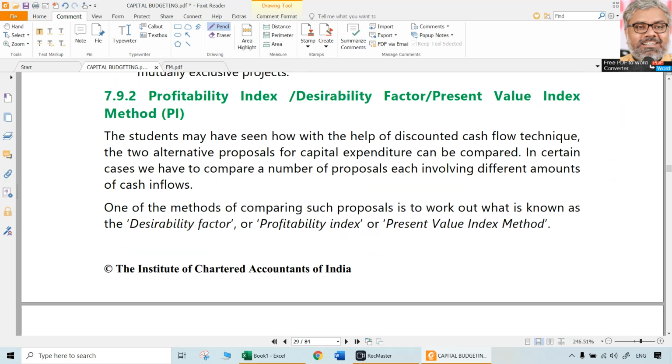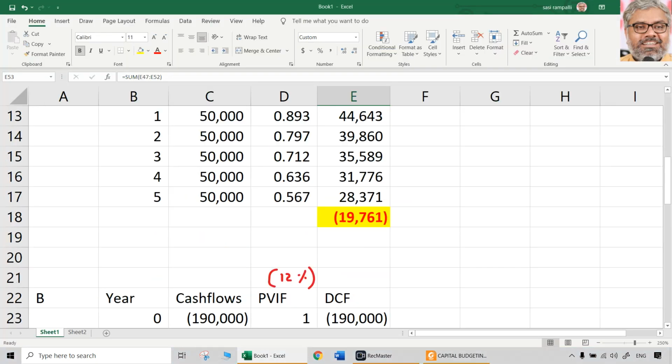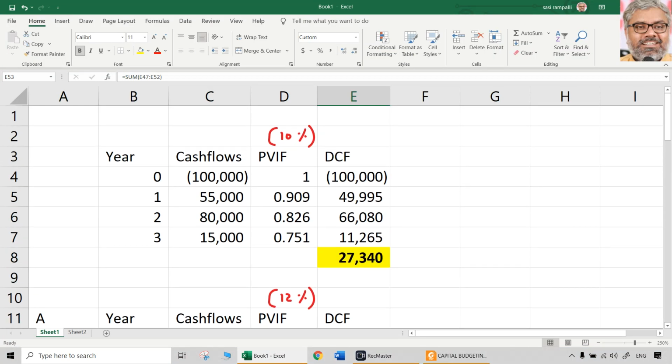Of course, this limitation can be overcome certainly with the other technique, the profitability index, which is an extension of NPV only, nothing new here. Instead of minus, if you use divided by, this is the profitability index. What is the profitability index? Or desirability factor, or present value index method. This is a very important method also. Definitely, exam questions can be asked on this also. But the input data is the same. In fact, for each of these projects we can calculate the profitability index also.